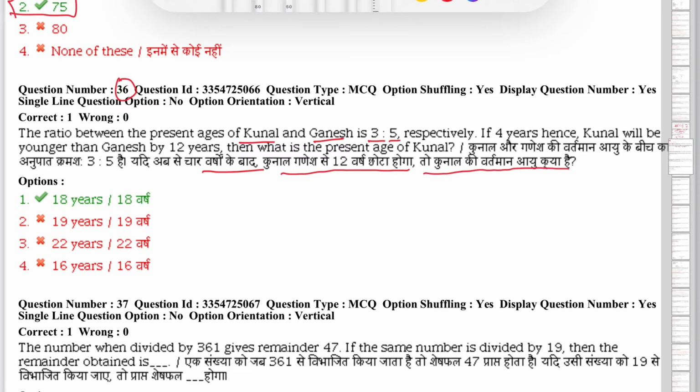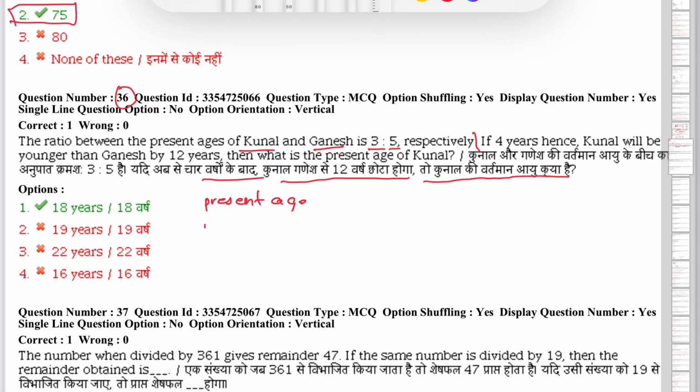So to solve this type of questions we have to form equations taking each sentence. Okay, so we'll consider present age of Kunal to be 3x, because in present their ratios are 3:5, so we can take present age as 3x, and for Ganesh present age will be 5x.